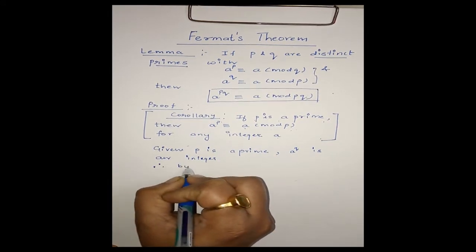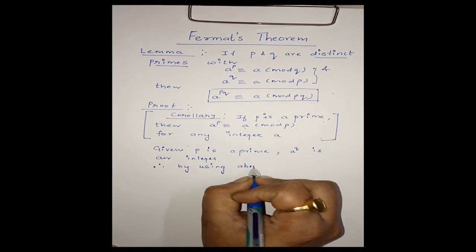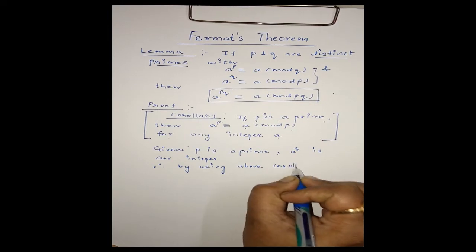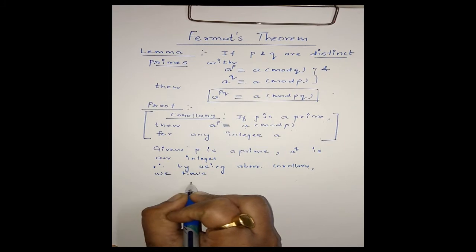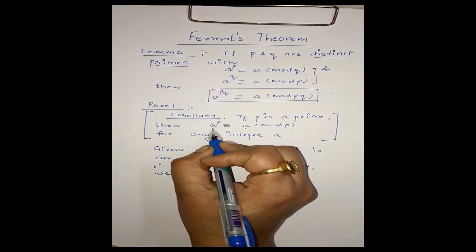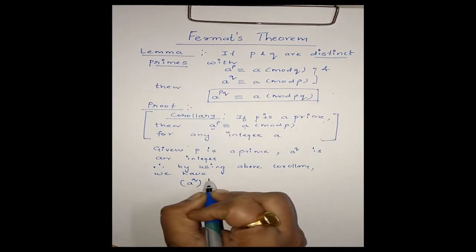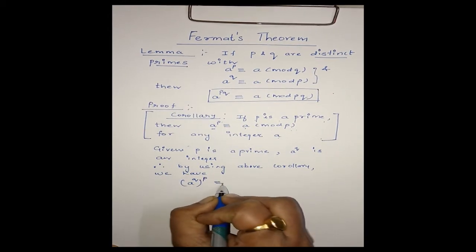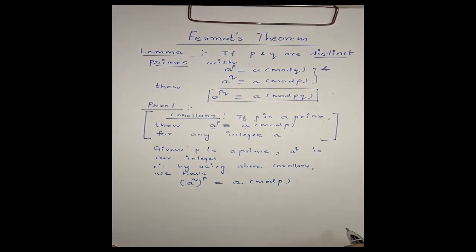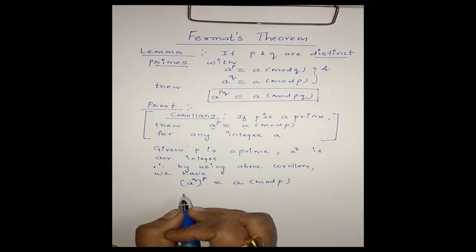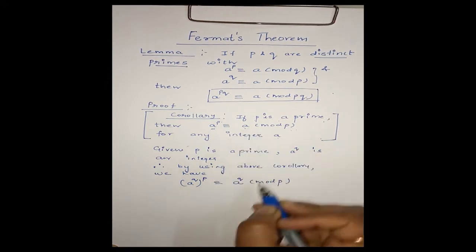Therefore, by using the above corollary, replacing A here by A power Q, which is again an integer, we have A power Q to the power P is congruent to A power Q modulo P. Clear? Here we have A power Q, not A. We are replacing A by A power Q.